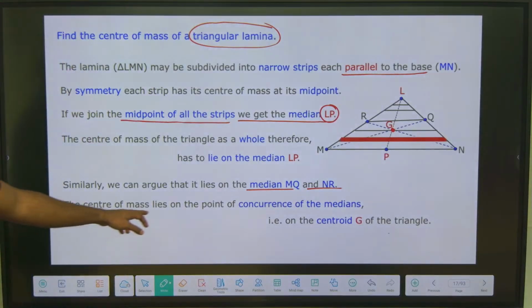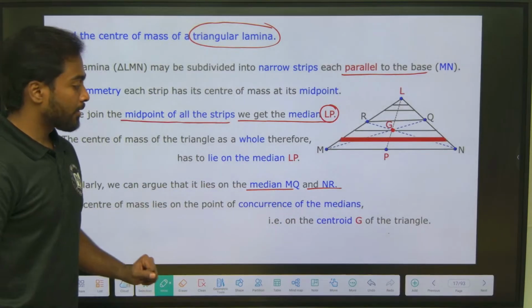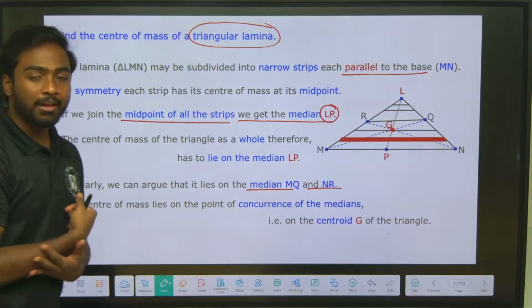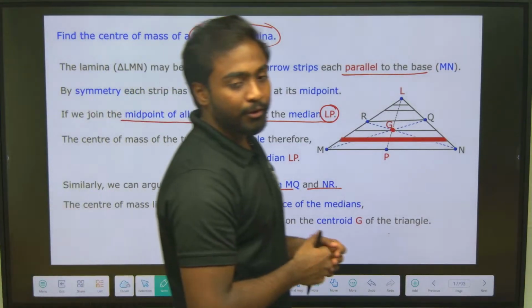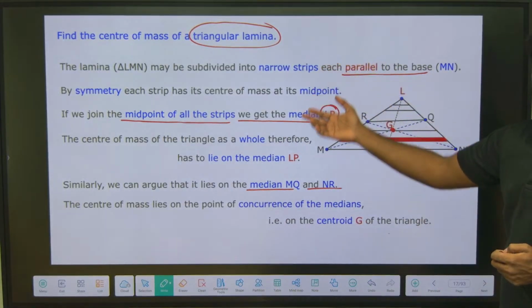So the center of mass lies on the point of concurrence of the medians, which is nothing but the meeting point of every median. That is the centroid of the given triangle. So this is how the laminar works.